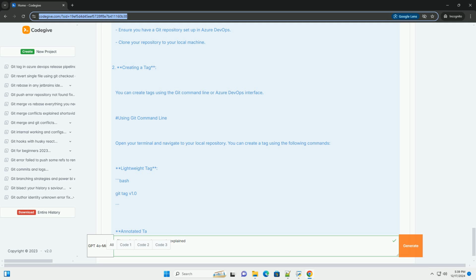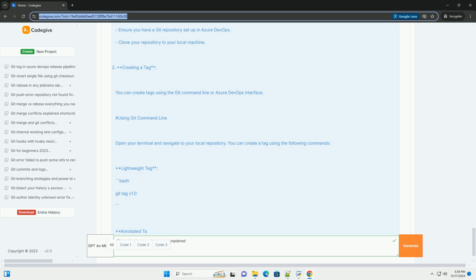2. Creating a tag. You can create both lightweight and annotated tags using the following commands. Creating a lightweight tag. Bash. git tag v1.0. Creating an annotated tag. Bash. git tag -a v1.0 -m "Release version 1.0". Here, -a v1.0 specifies the tag name. Release version 1.0 adds a message describing the tag.